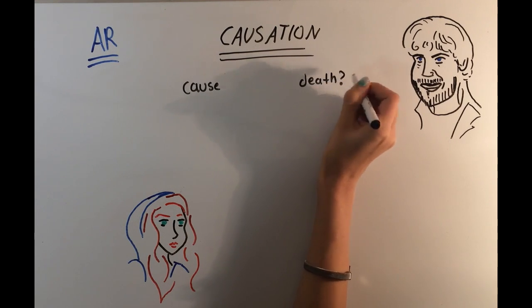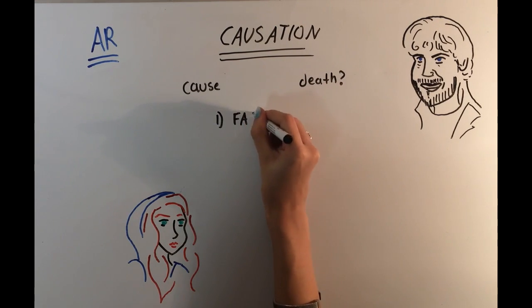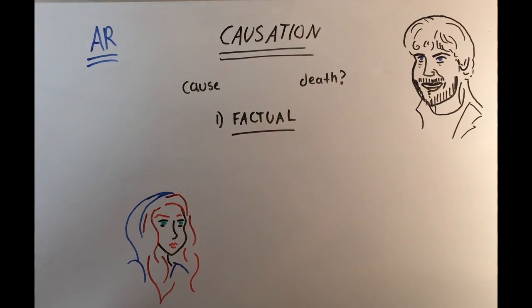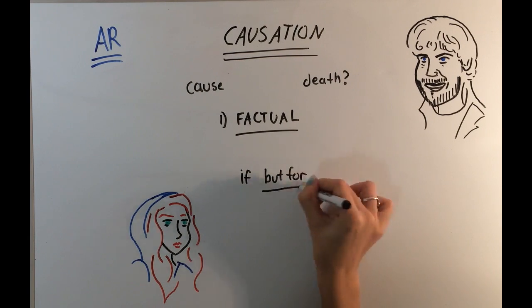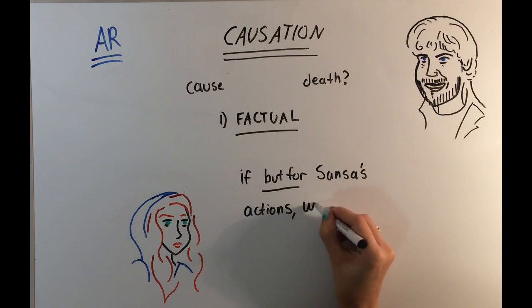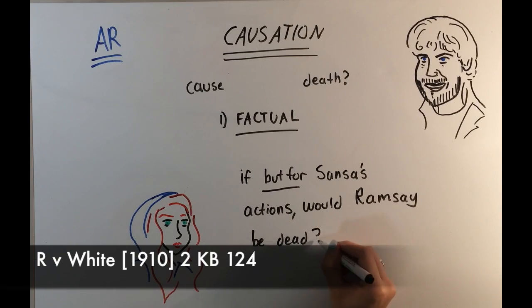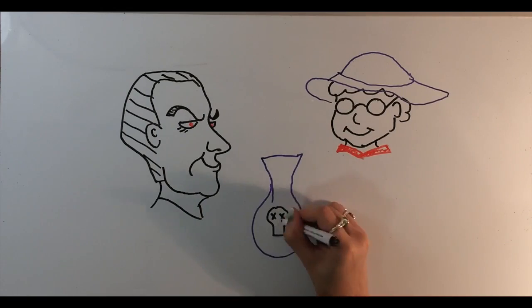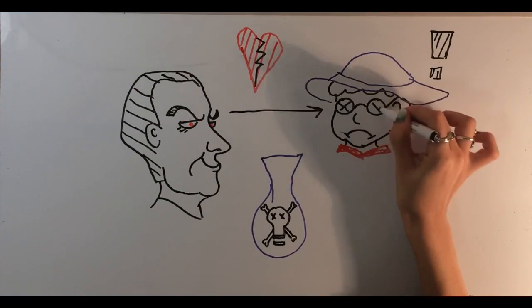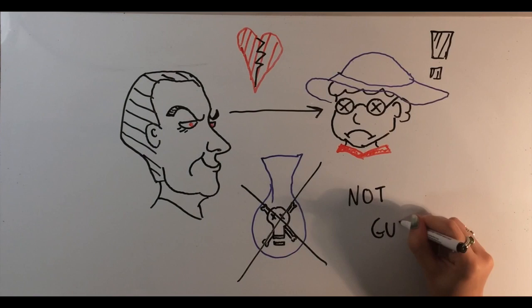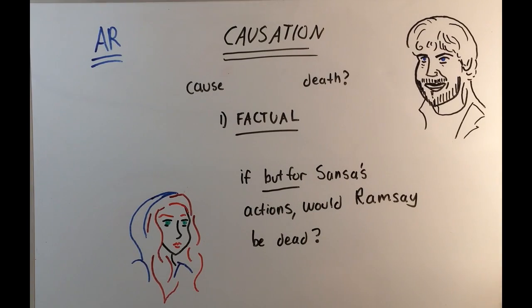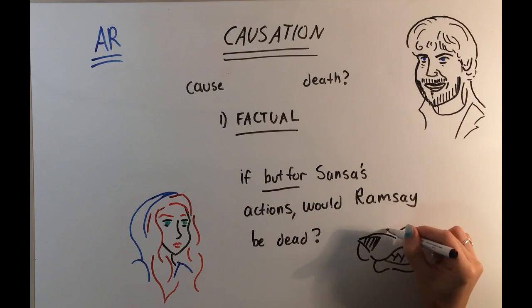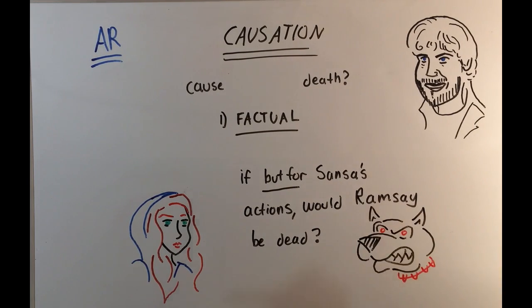And there are two types of causation that have to be established. The first one is factual causation. Now, the test for factual causation is called the but-for test. So essentially, but for Sansa's actions, would Ramsay have died in the way that he did? And the main case you want to cite here is called Arryn White. Now, in this case, a man tried to poison his mother, but she died of an unrelated heart attack when he gave her the poison. So he actually wasn't guilty of her murder because his actions didn't cause her death. Now, in Sansa's case, we can definitively say that but for her actions, Ramsay would not have died, so she has satisfied that part of the test.